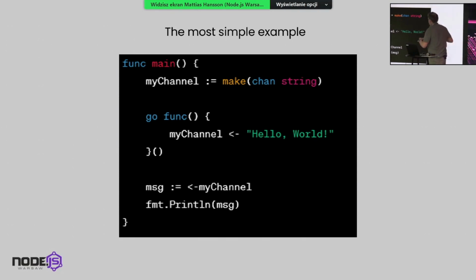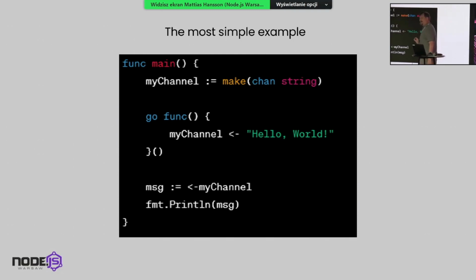First line is, of course, creating the channel. As you can see, we are at once defining what kind of type we are going to work with. In Go, by the way, this is a little bit like in TypeScript, you have the var declaration with a direct assignment. So if you put a colon equals, it will infer whatever type it is. So this is a channel of type string.